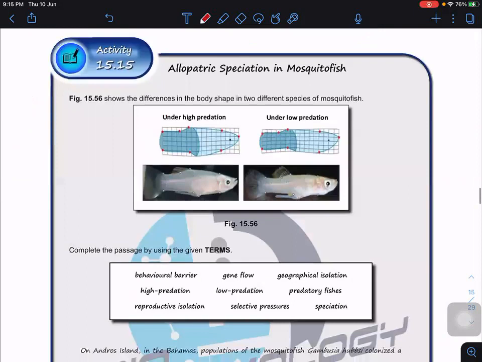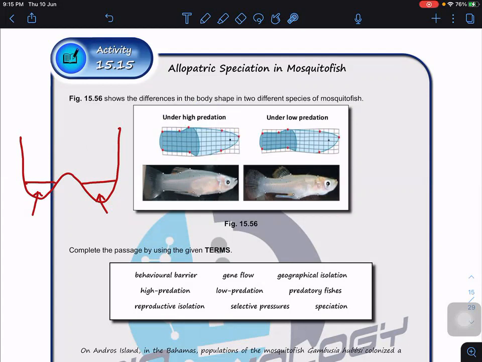So one other example is the mosquito fish. Initially they belong to the same species, the same population. Try to imagine that initially there is a high level of water, but because of drought conditions, they are now separated into two. Because of this, the two groups have different natural selection forces. One of them is under high predation.